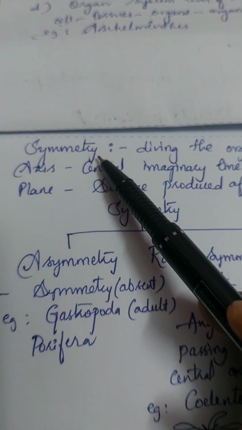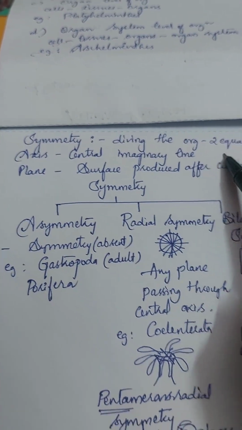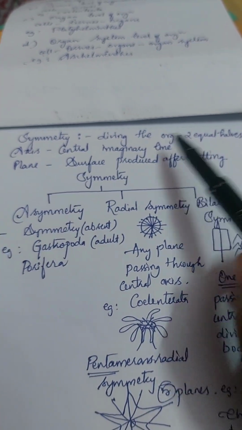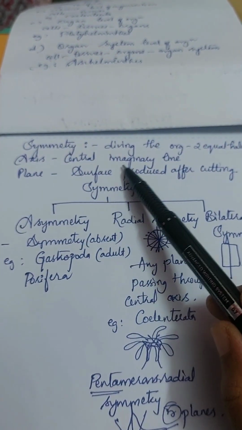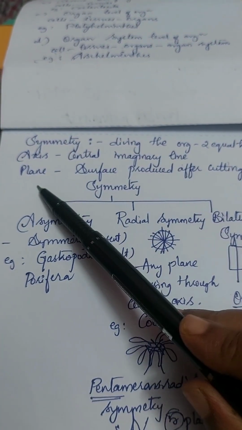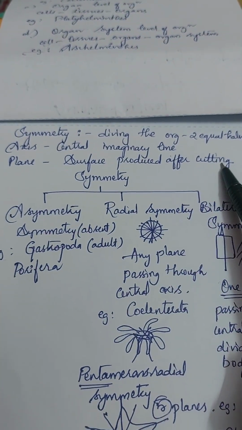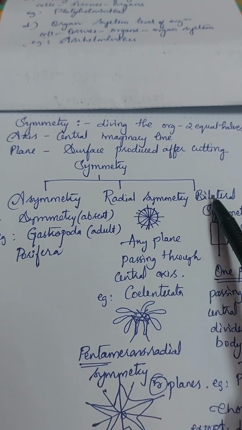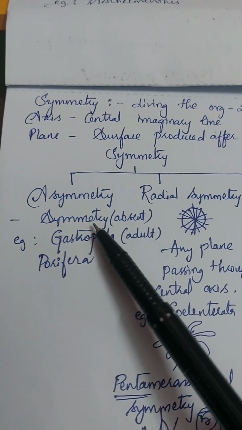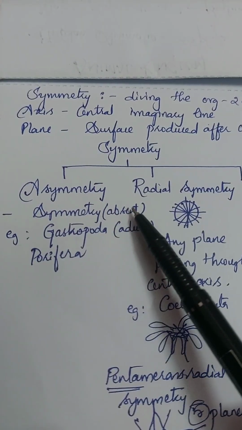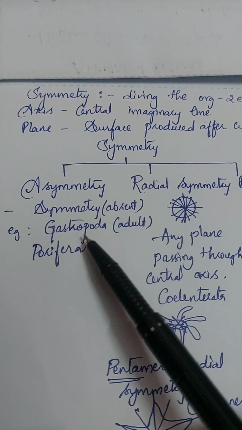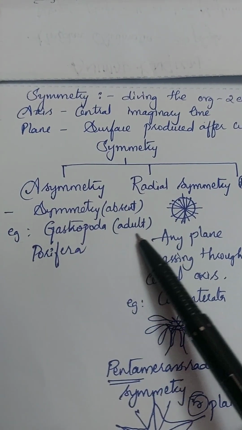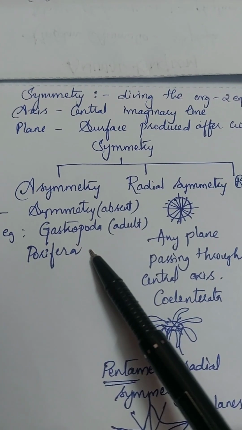Symmetry. Dividing the organism into two equal halves is known as symmetry. The axis is the central imaginary line, whereas the plane is the surface produced after cutting the organism. Symmetry is of three types: asymmetry, radial and bilateral. In asymmetry, symmetry is absent, which is seen in the adult gastropoda and phylum Porifera.